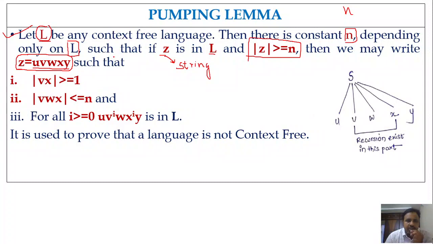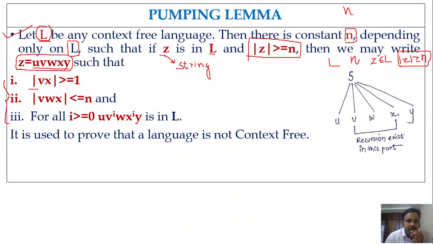So the statement is very simple. Let me explain once again. If capital L is a context-free language and there exists some constant n such that small z, a string, belongs to capital L and mod z is greater than or equal to n, then whenever this condition is satisfied, we can partition the string z into 5 parts u, v, w, x, y, such that while partitioning you have to follow these three conditions.